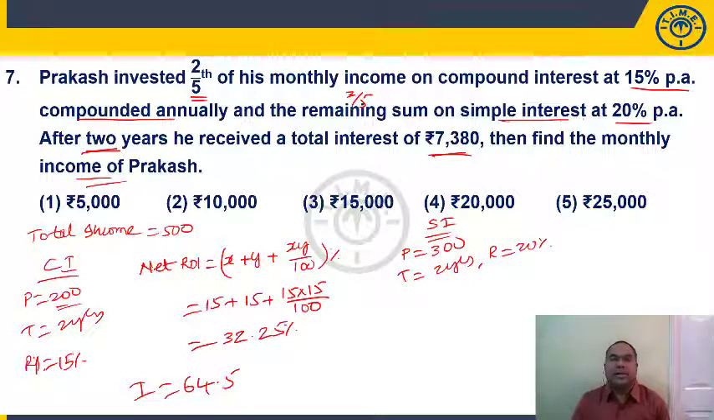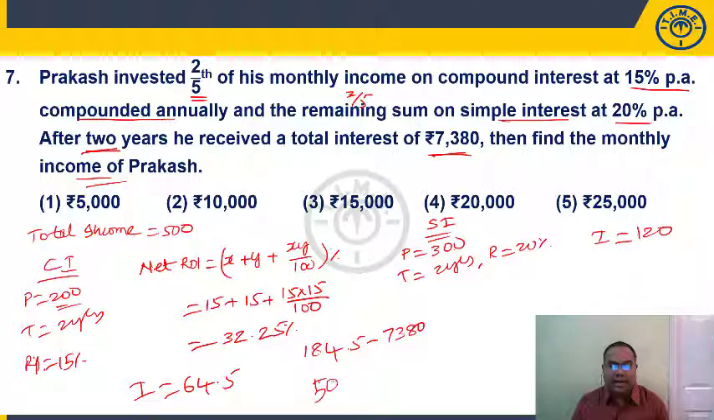Right? So 20% per annum. For 2 years, it will be 40%. So 40% means what is the interest I am going to get on 300? 10% is 30, 40% means 120 rupees. So what is the total interest we have got? 64.5 plus 120, 184.5. It is given as how much? 7380. We need to find out his monthly income.